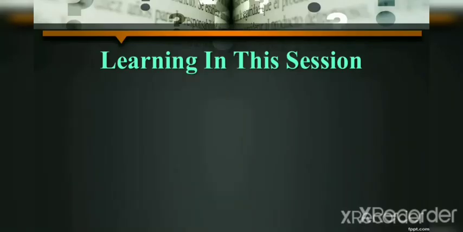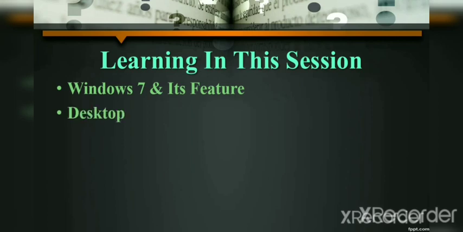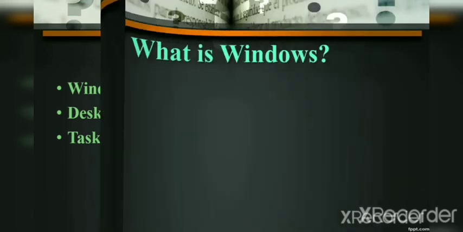In this session, we are going to learn about Windows 7 and its features, desktop, and its icons or topics, and taskbar. There are types of taskbar and parts of taskbar. So in this session, we are going to learn 3 topics about Windows 7 and its features: what is Windows 7, then desktop, its features, and taskbar and its parts. Clear everyone? So let's start with what is Windows.